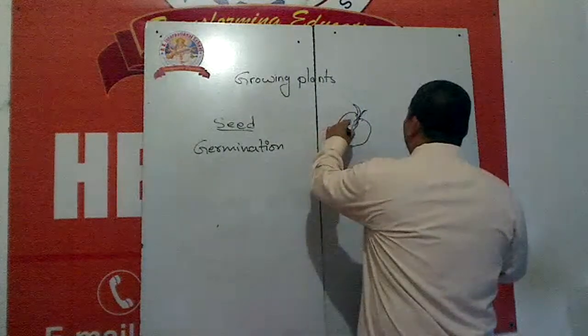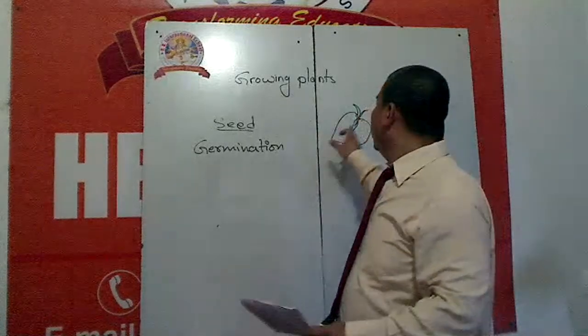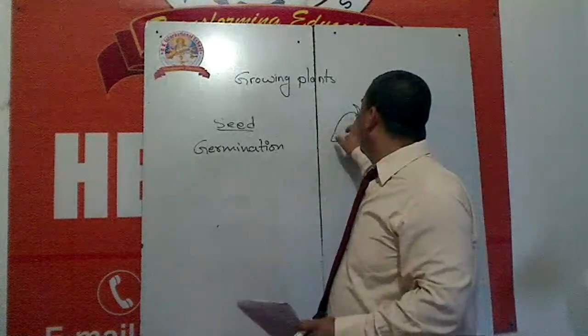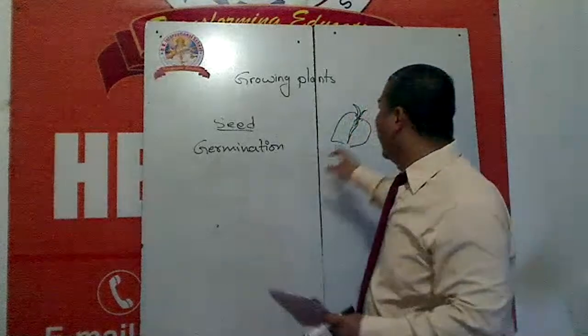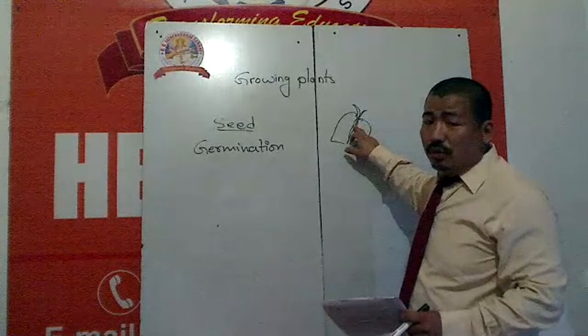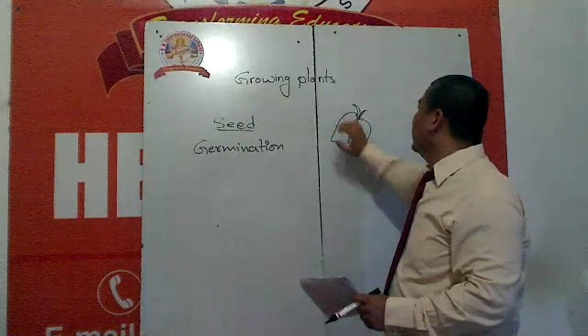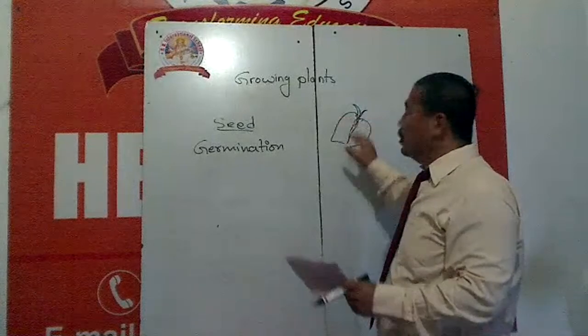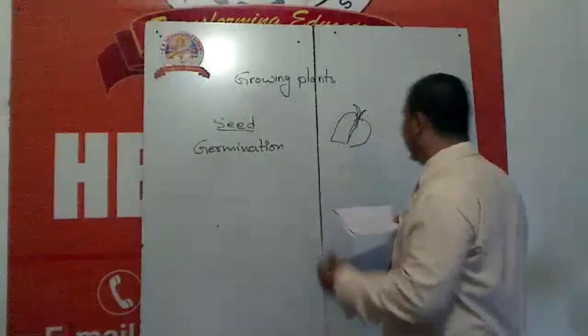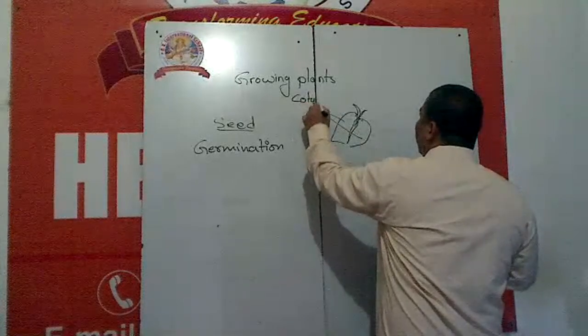For the first time, these seeds need food. Here is a baby plant. These baby plants need food to grow. This food is stored in the cotyledons. This part of the seed is called cotyledons.